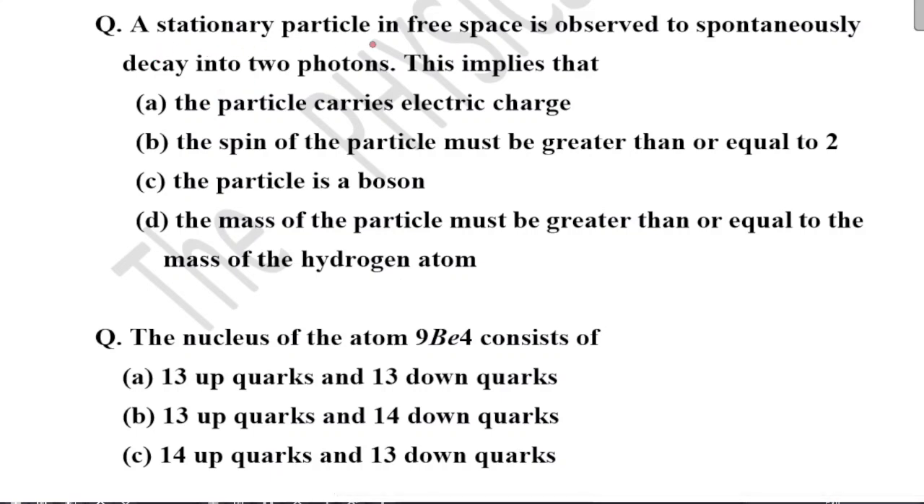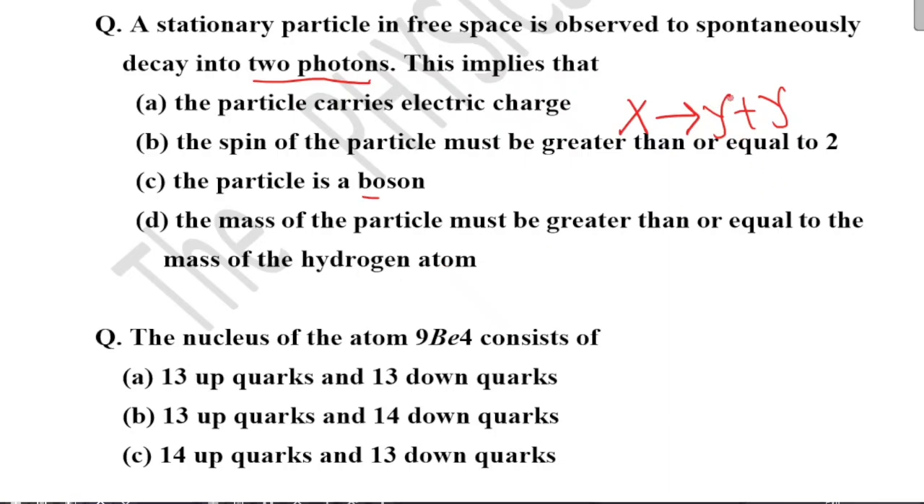Next, a stationary particle in free space is observed to spontaneously decay into two photons. This implies that, okay, so any particle X decays into two photons. Now you can check the options. Particle carries electric charge. Spin of the particle must be greater than or equal to 2. The particle is a boson. The mass of the particle must be greater than or equal to the mass of the hydrogen atom.